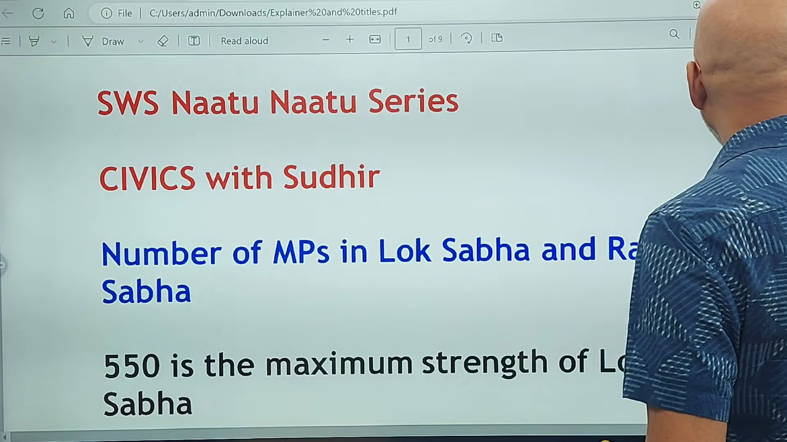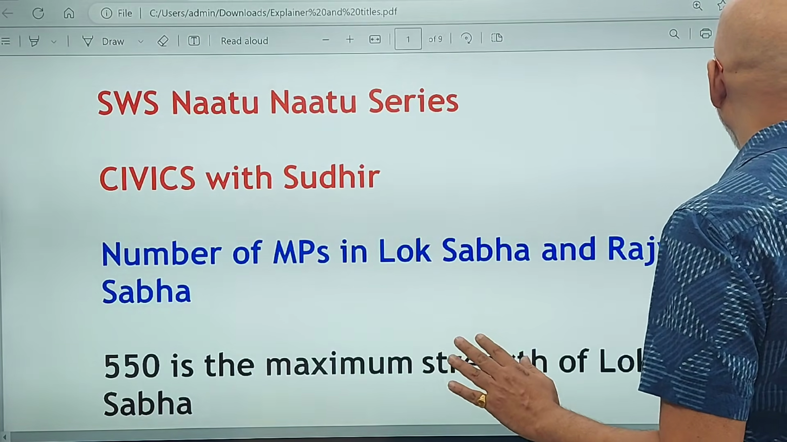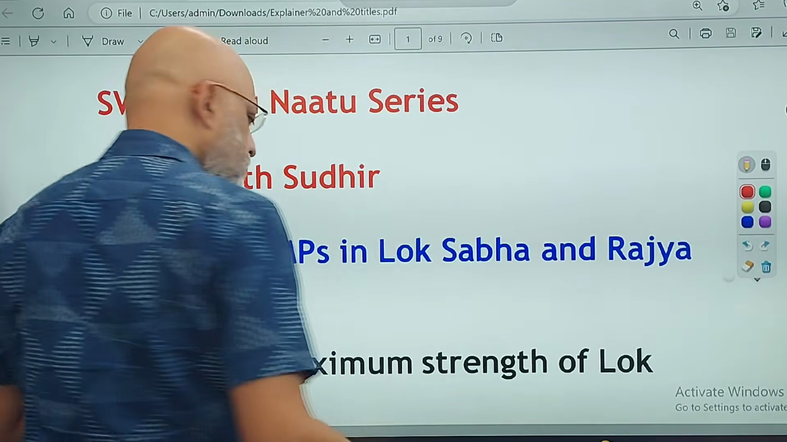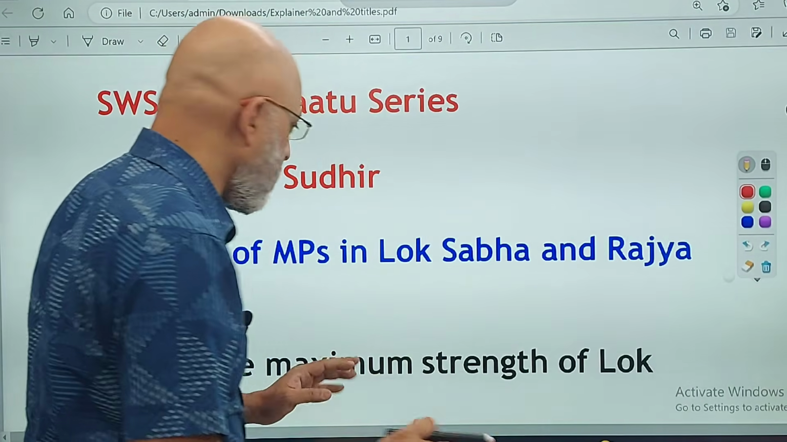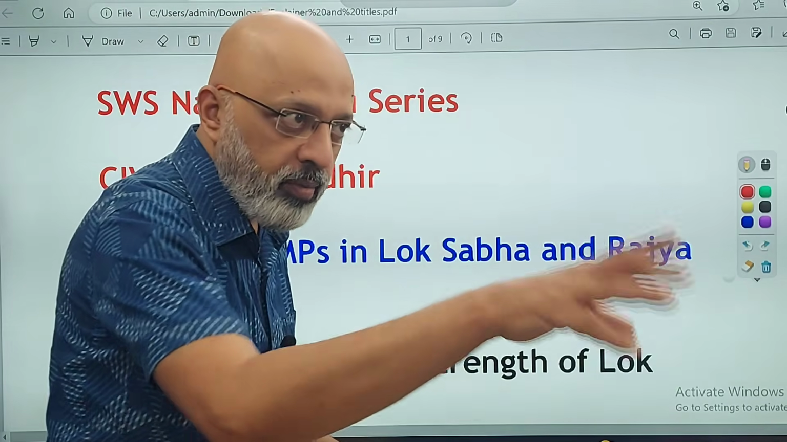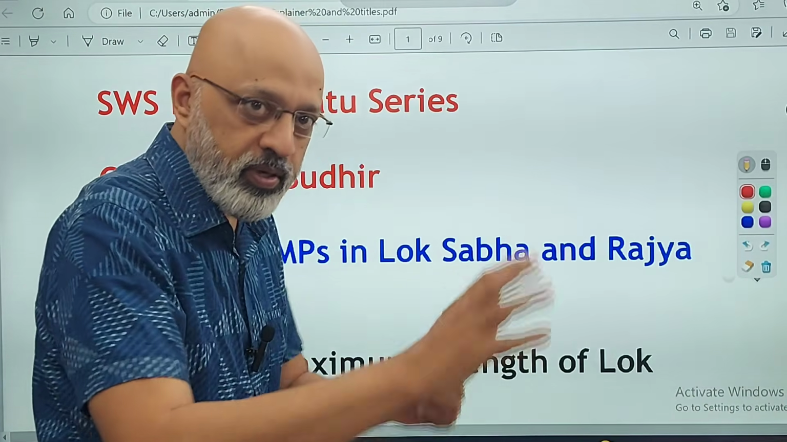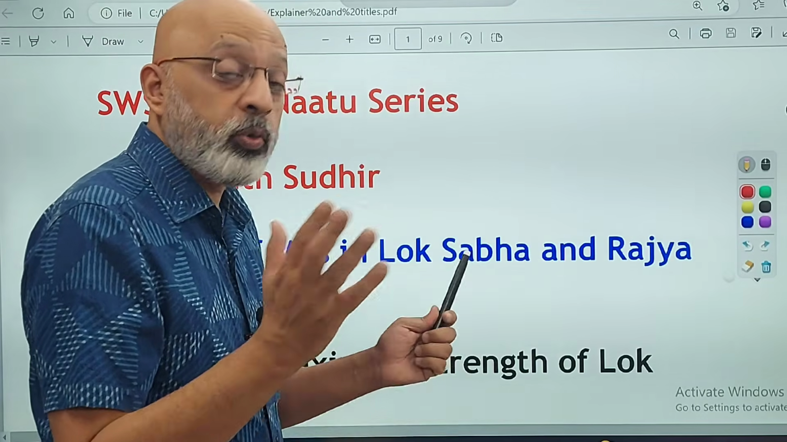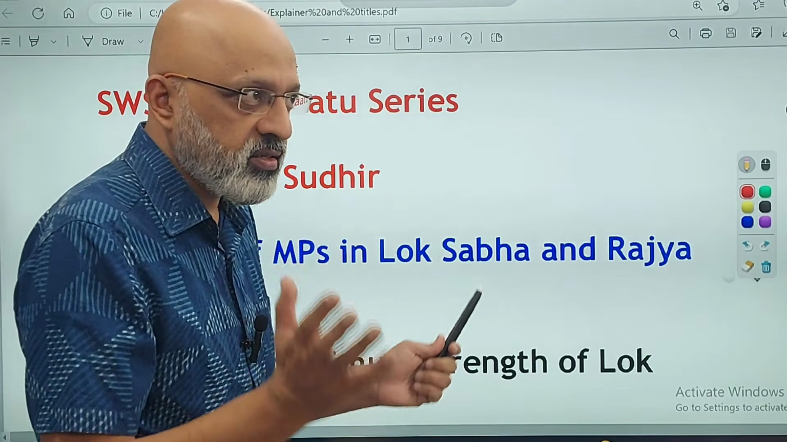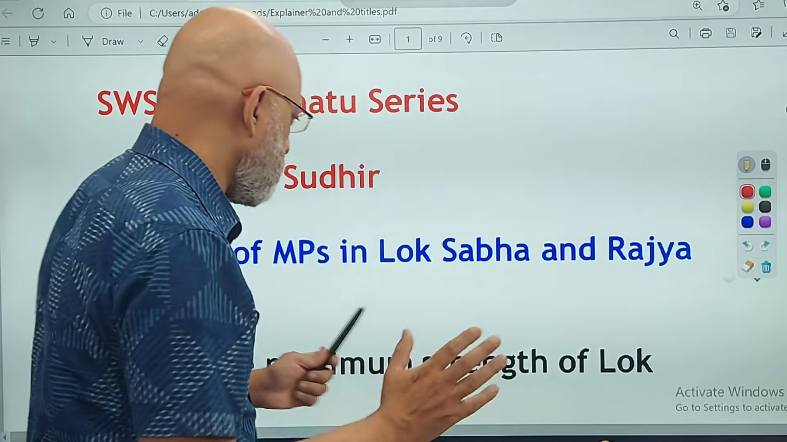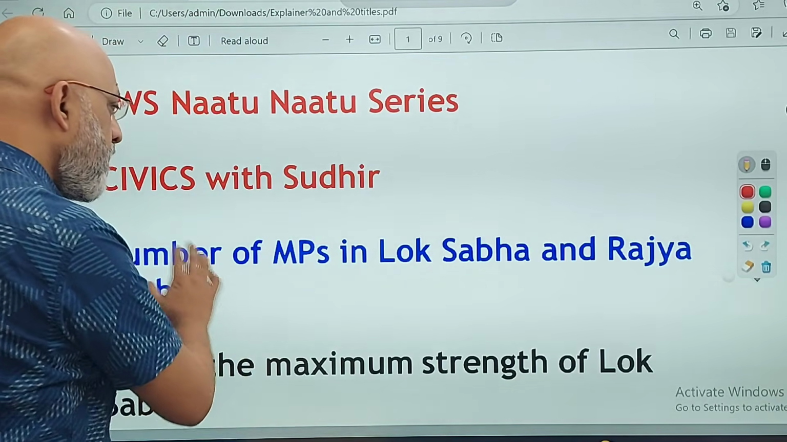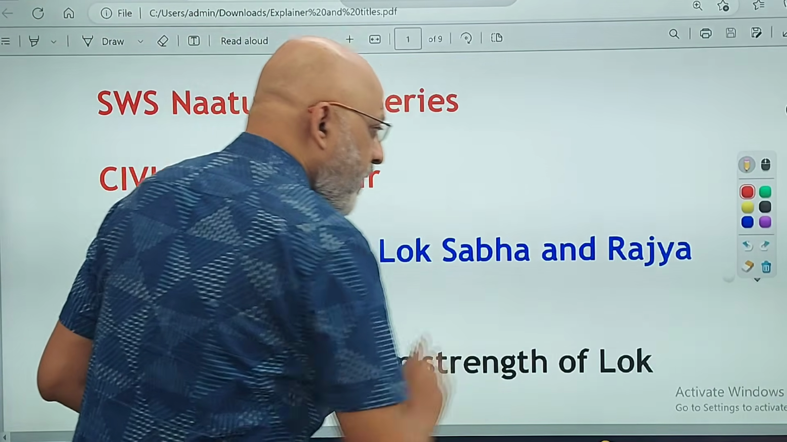For these kind of things I don't need any notes, because I always remember all this. You ask me the number of Lok Sabha MPs from any state, I will remember, because I've covered close to over 25 elections in the last 30 years in journalism. So, Lok Sabha as well as different assembly elections. So, number of MPs in Lok Sabha and Rajya Sabha.